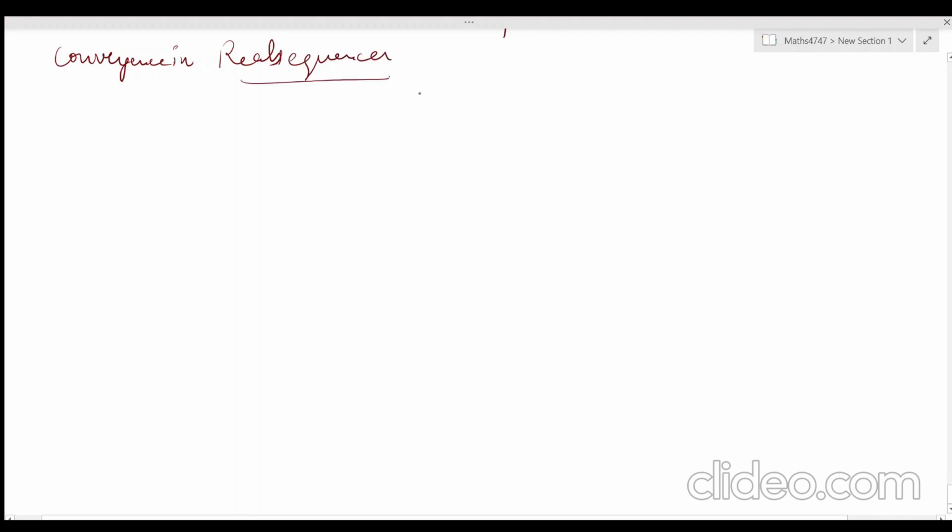If xn is your sequence in R, and if xn converges to x, this sequence converges to x. So x is the limit, or the converging point, of the sequence.